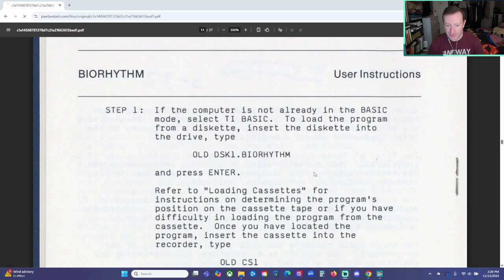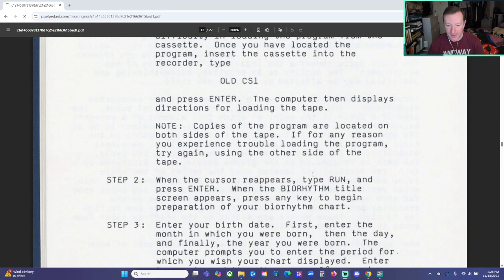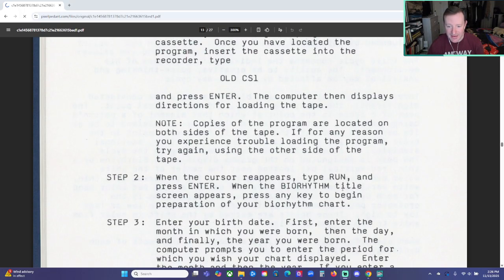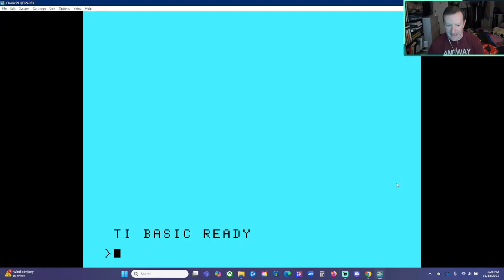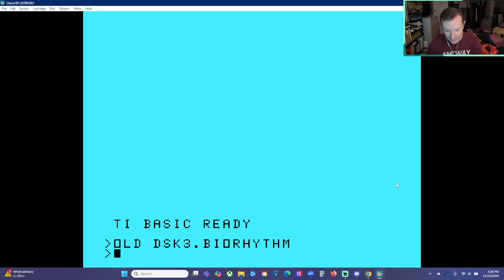Okay, so we have some instructions about how to load the program. We don't need to do that. We're using the emulator here. We're going to load it up via the disk emulator in Classic 99. Okay, let's go ahead and get into Classic 99. I'm already in TI Basic, so I have it under disk 3, old DSK3.BIORHYTHM. Okay, it's going to take a moment for it to load. It's emulating the behavior of the disk system exactly, so it's going to take the exact amount of time it would take to load on a real disk.